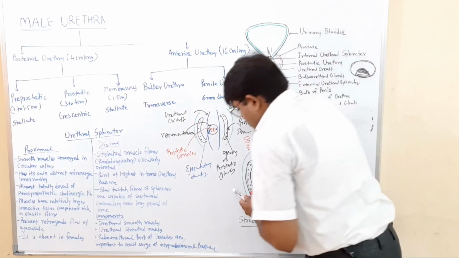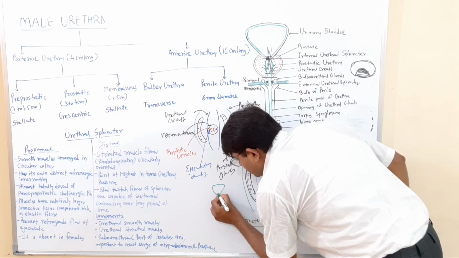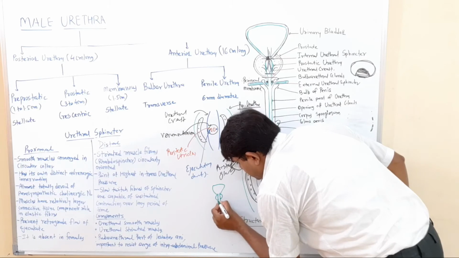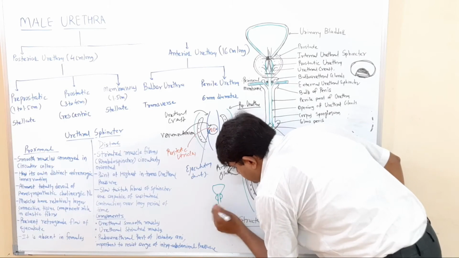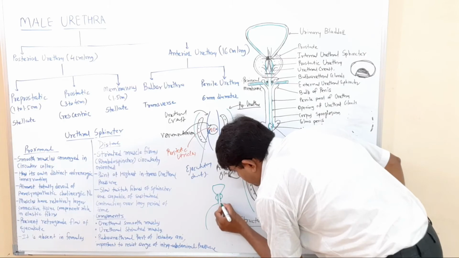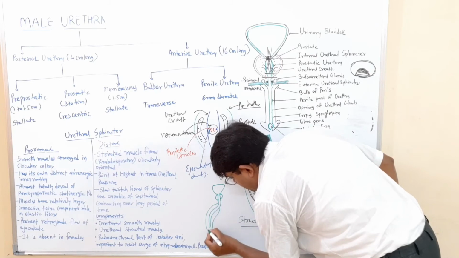Okay, so here is the urinary bladder, then the prostatic part, then the membranous part. In a flaccid penis condition, it is like that.